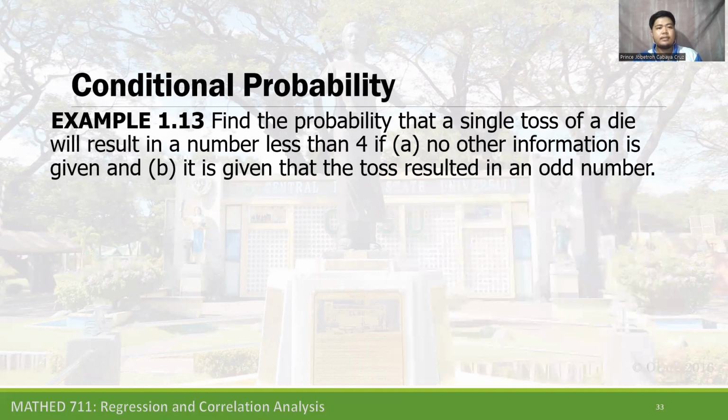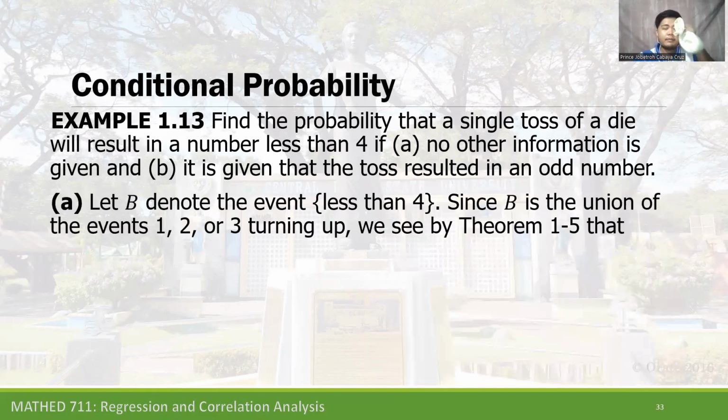Another example: find the probability that a single toss of a die will result in a number less than 4, if no other information is given. In B, it is given that the toss resulted in an odd number. To answer this, let A denote the event less than 4.